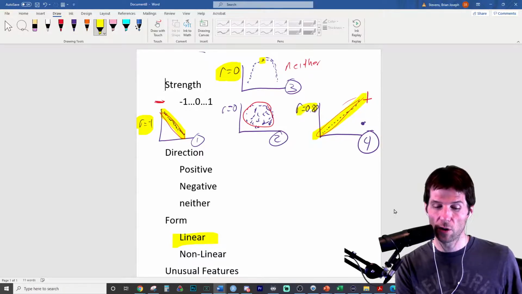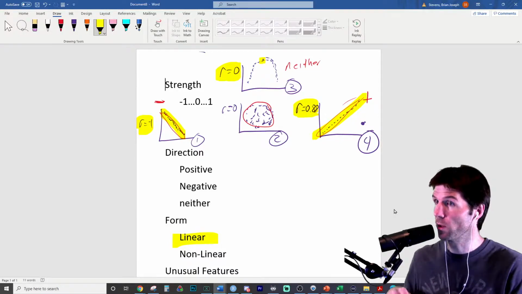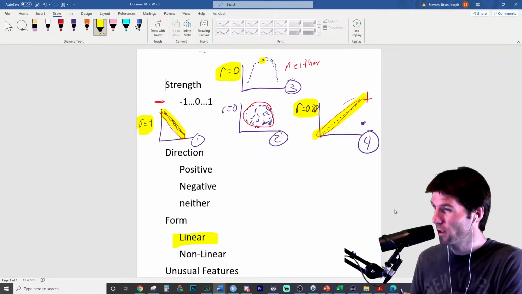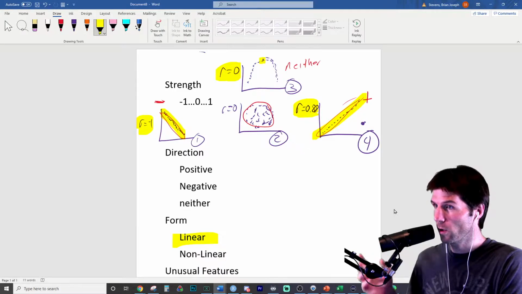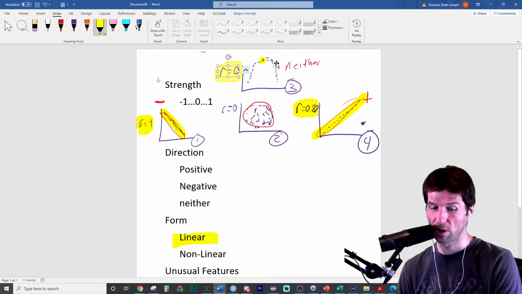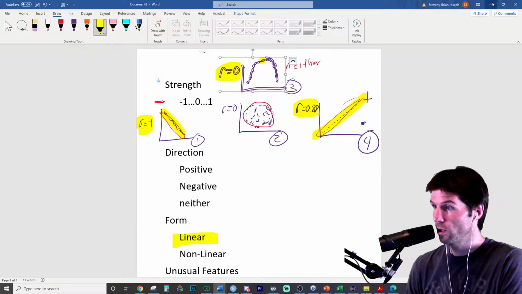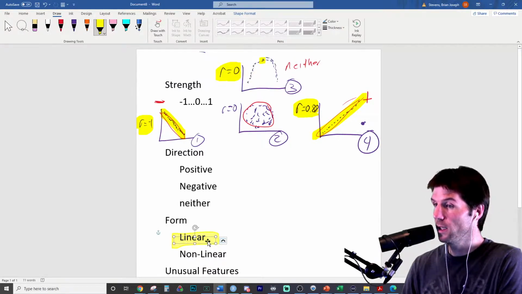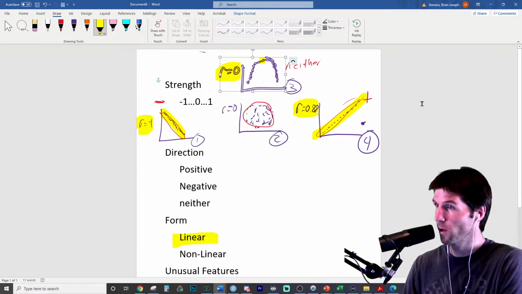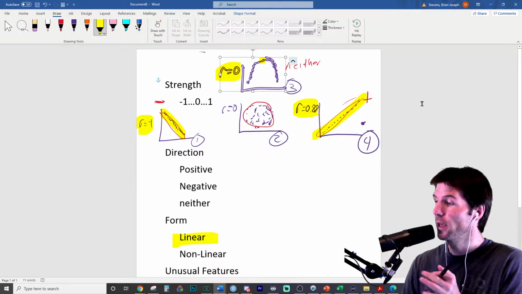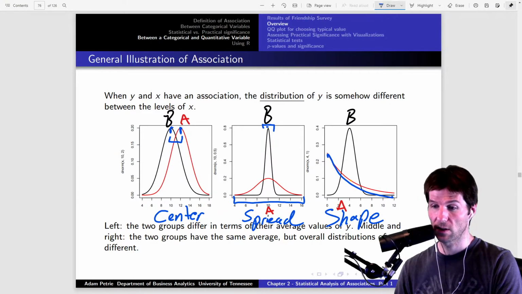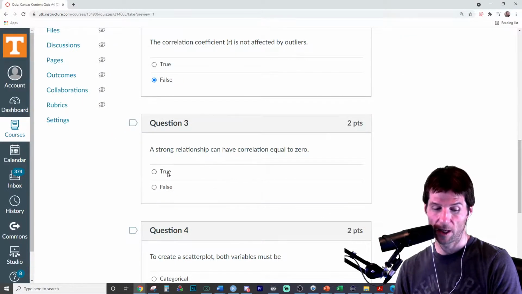So you only see strong correlations via the value of correlation when the form is linear. If you have a nonlinear relationship, you could get a correlation of 0, like we see up here where the correlation is 0, but it's still a strong relationship. It's just not linearly correlated. So correlation is meant for the linear form, not for nonlinear forms, where you will sometimes see a correlation of 0, even though there's a strong relationship. It's just that the strong relationship is not linear. Very good notes for this chapter. Like that's a tough test question. Strong relationship can have a correlation of 0.